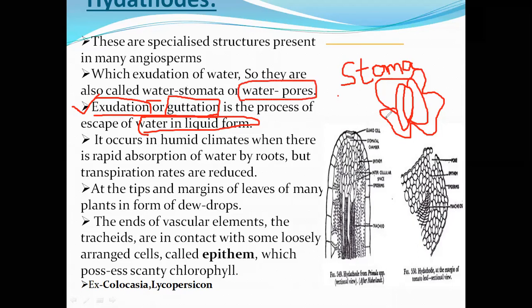But there is a big difference between hydathodes and stomata. In the stomata, there is an opening and closing mechanism.